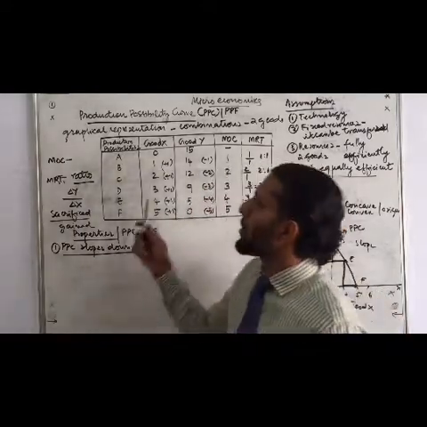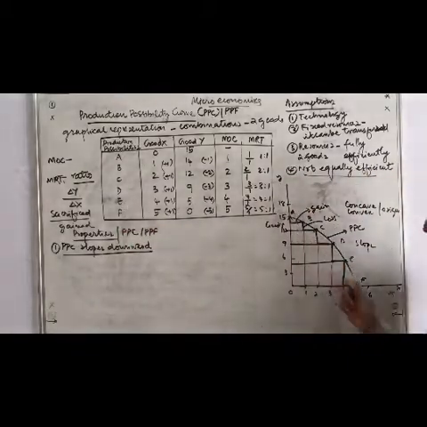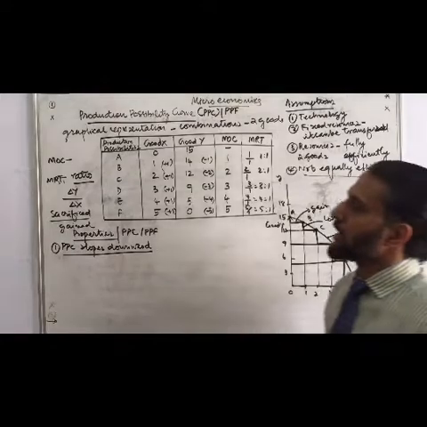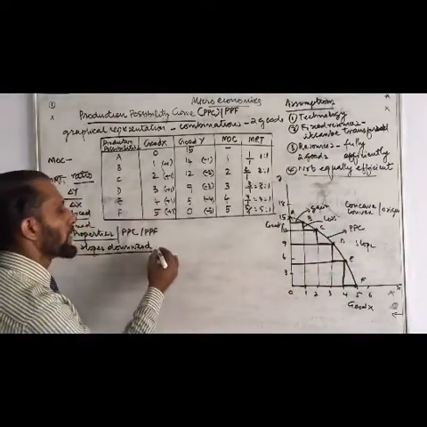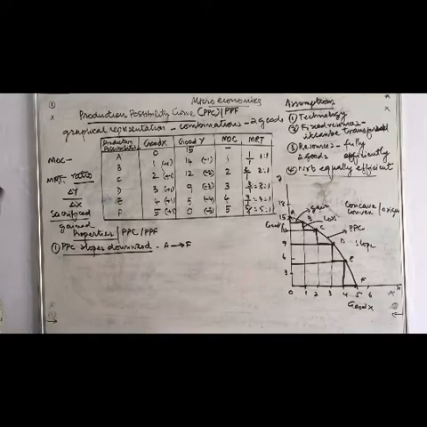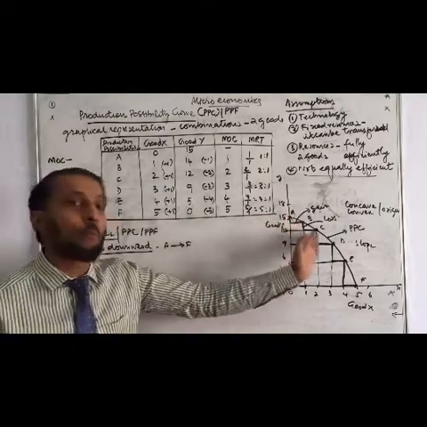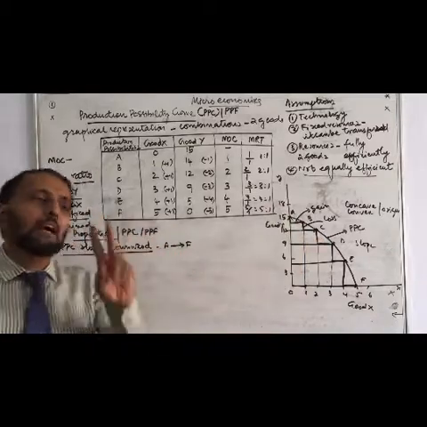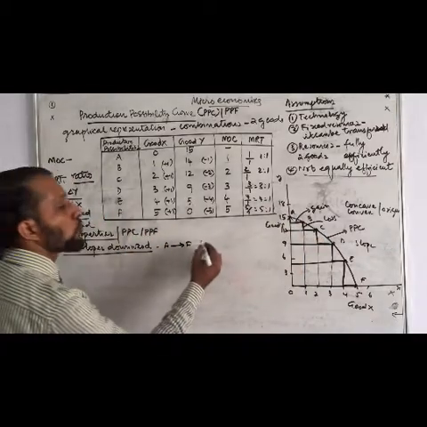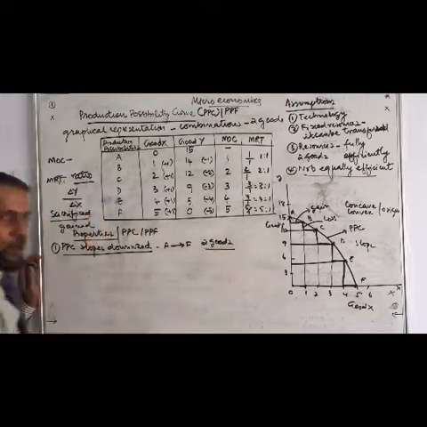It is moving from A to B, B to C, D, E, F. Yes, from A to F. In our diagram, the PPC moved from A to F with different combinations. In that A to F, we saw that different combinations are there. Means we are able to produce only two goods, we produced two goods with available resources.